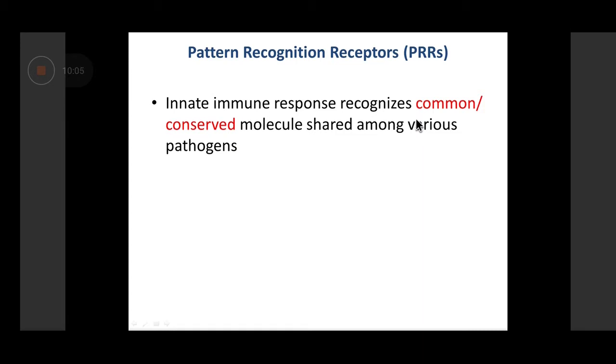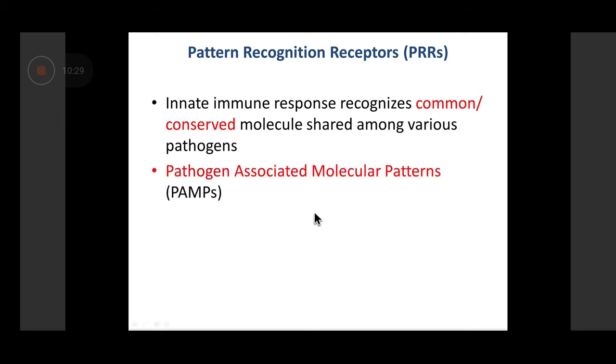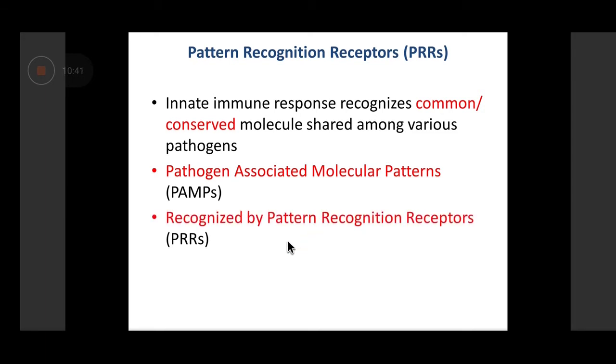Innate immune response, therefore, recognizes the common conserved molecule which is shared by various pathogens in one of the major groups. So it will recognize a common factor related to a bacterium, a common factor related to a virus, and so on and so forth. That's why it recognizes the pattern which defines a particular group of pathogens, and that's why these receptors are referred to as pattern recognition receptors. And these patterns are referred to as pathogen-associated molecular patterns, or PAMPs. We're going to discuss the PRRs and PAMPs in just a few moments.